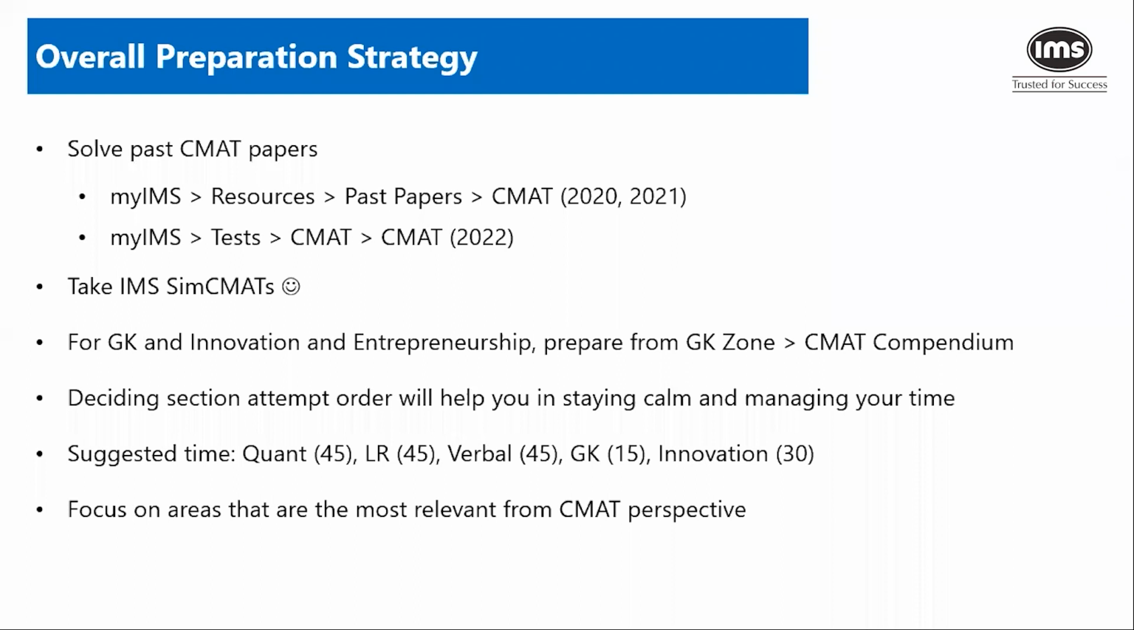The first thing is I'll solve past year papers. It will tell me exactly what sort of things CMAT is looking for, and then I can pinpoint areas and start working on them. The first thing is CMAT 2020 and 21 papers are available as PDF in your resources section. So you go to MyMS, go to resources, go to past papers, and then you will find CMAT 2020 and 21 as a PDF with solution.